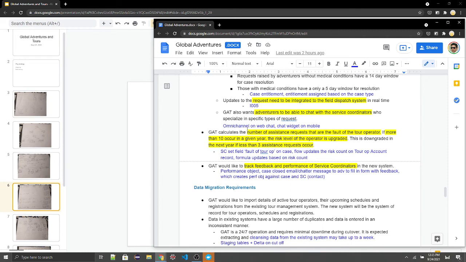If the reason for this case is the fault of the tour operator, then once that is set on the case, we'll have a flow that updates the risk count on the tour operator account record. Every tour operator has an account record, and the risk count will increase. Then we'll have a formula that updates the risk level of that particular tour operator, so either it will downgrade or upgrade it based on the count.